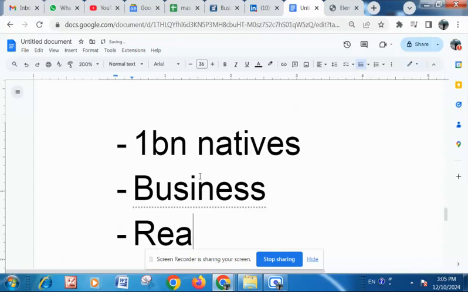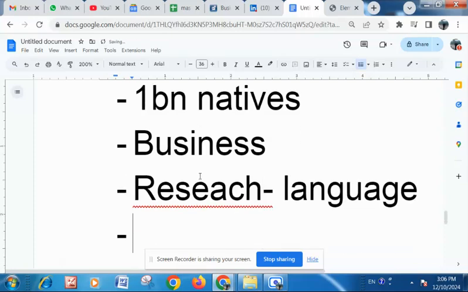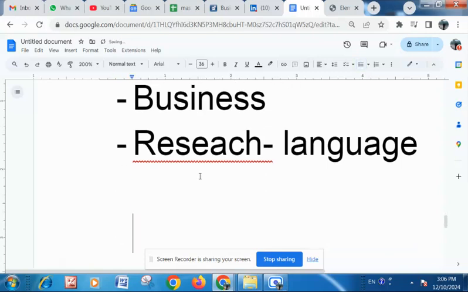Then there is research. Chinese are doing a lot of research. In fact, they are filing a majority of patents, and these patents are in innovative domains like artificial intelligence, 5G, and blockchain. They are doing this research in their own language, which means they are using their own scientific terminology, their own nouns and concepts. So that is what makes learning Chinese very important.